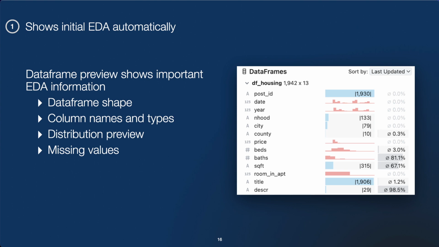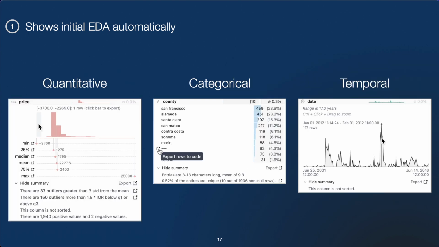And if we click on one of these columns, we can see even more information. If it's a quantitative column, we'll see a distribution overview along with extra information like if there's outliers or if it's sorted. If it's a categorical column, we'll see the top 10 most common values and their counts. And if it's a temporal column, we'll see the distribution of the column over time and the count.